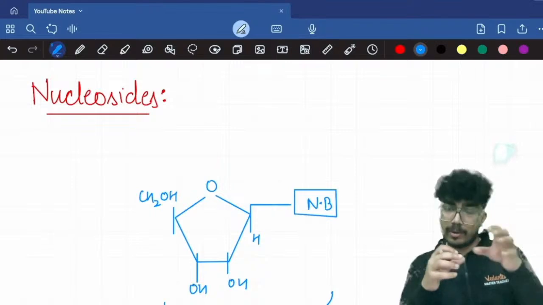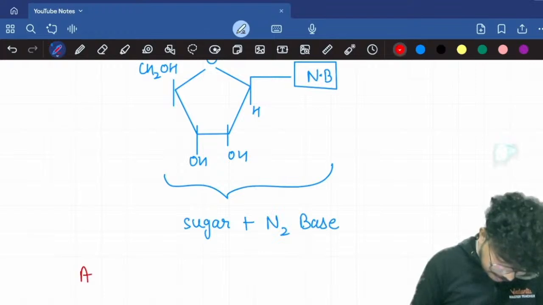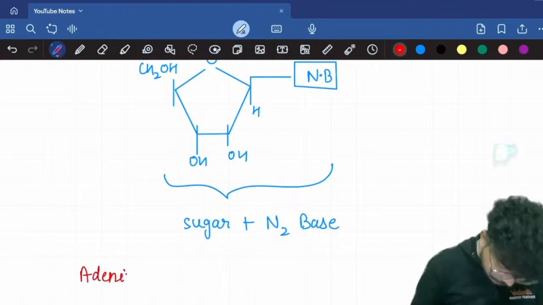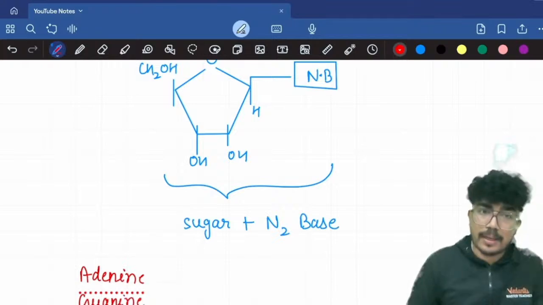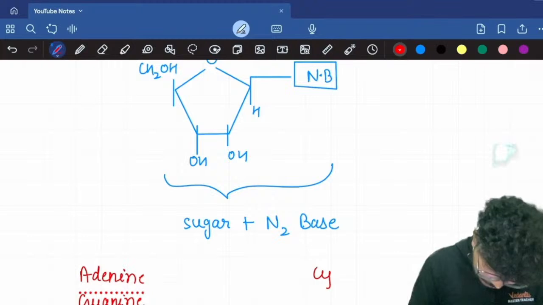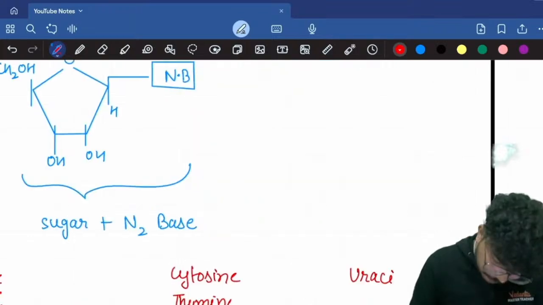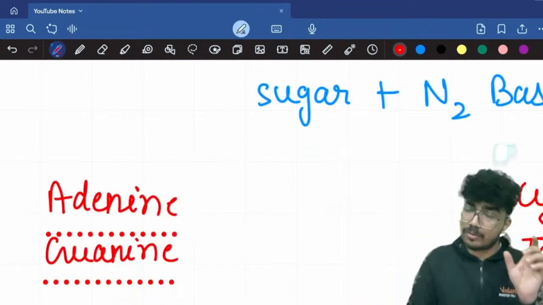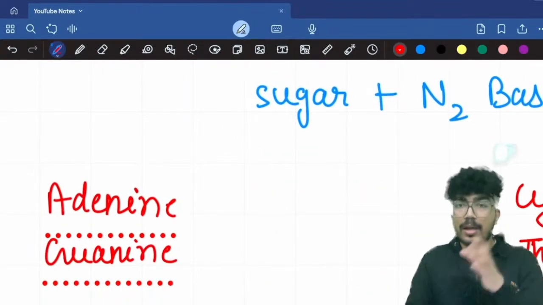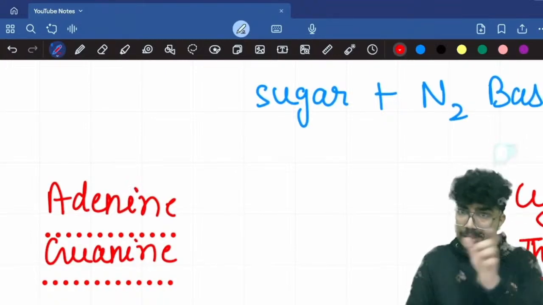Now for a nucleoside, there is some naming as well, so I'll write the names. Adenine, guanine, these are the nitrogen bases. Then you have cytosine, thymine, and then uracil. In the case of purines, if I have written adenine, this is the name of the nitrogen base. To write the name of the corresponding nucleoside, for the purines you need to add osine at the ending of the term.